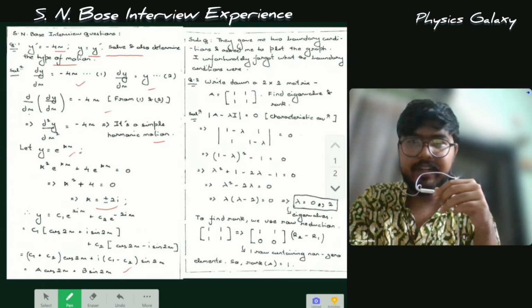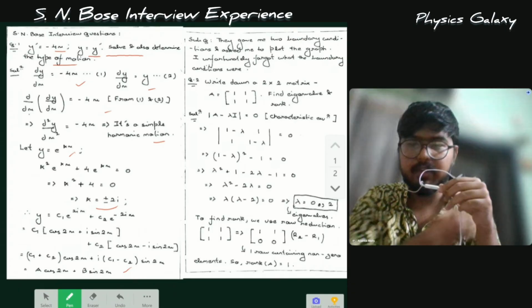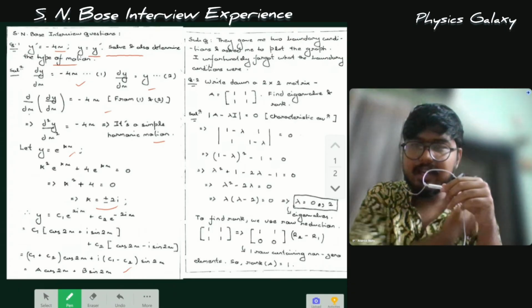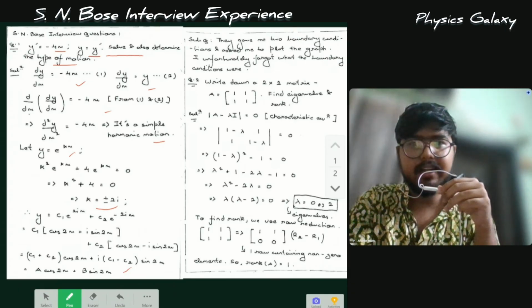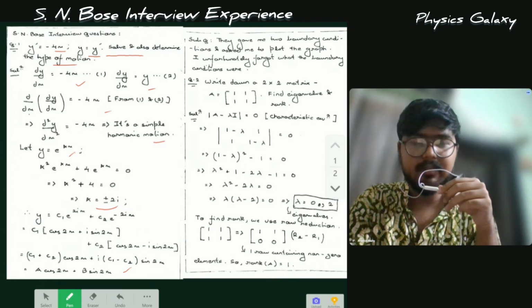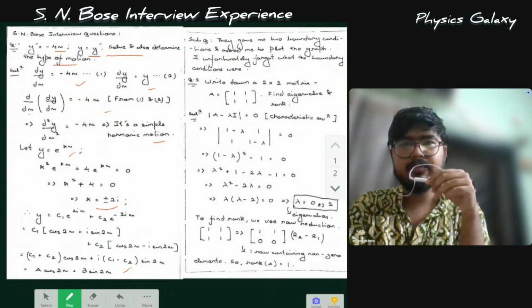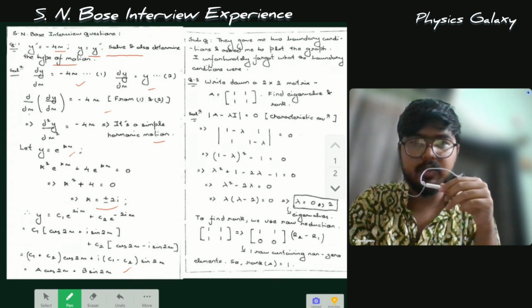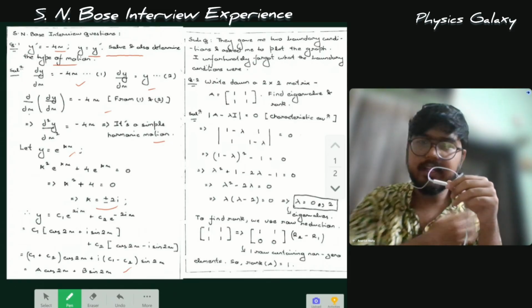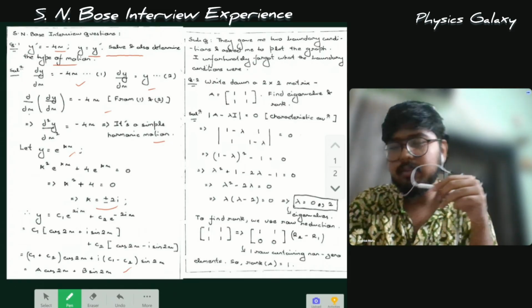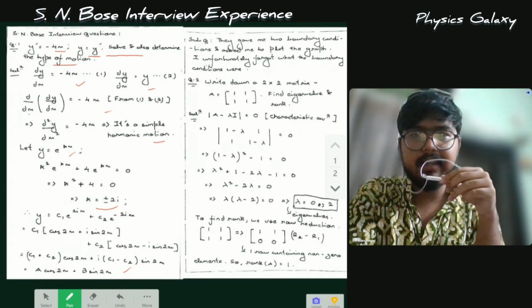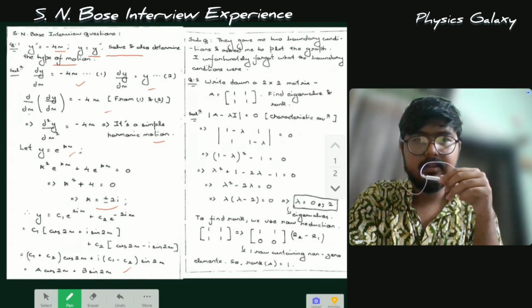So I was given a 2 cross 2 matrix, which is A equals 1, 1, 1, 1. I was asked to find the eigenvalues and rank. What I did was use the characteristic equation. We used the modulus of A minus lambda I. And after that, just a basic determinant solution, which gives us a quadratic equation. On solving the quadratic equation, we get two eigenvalues: lambda equals 0 and 2. So these are the eigenvalues of the matrix.